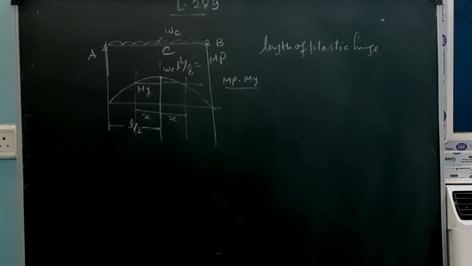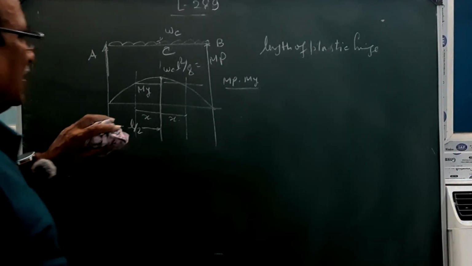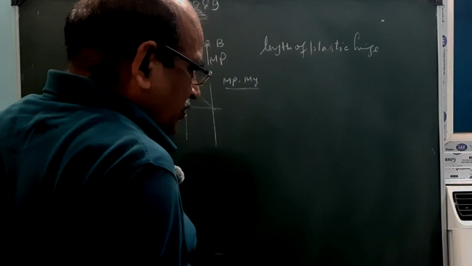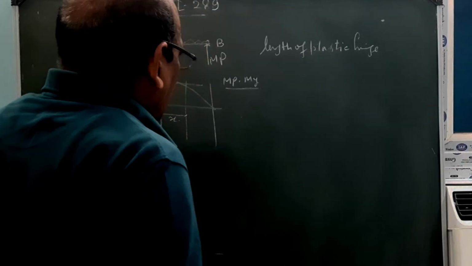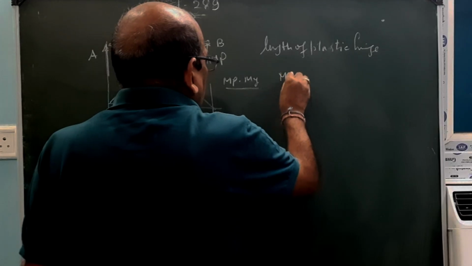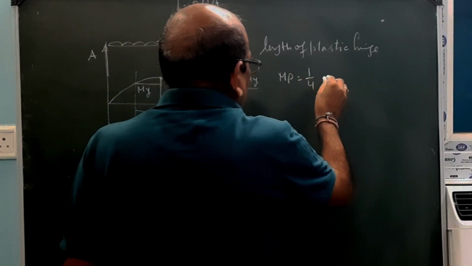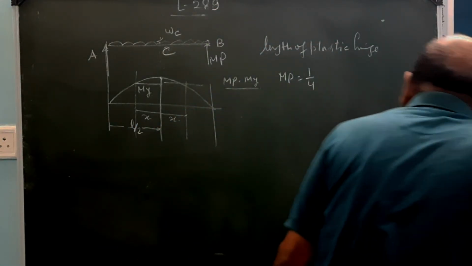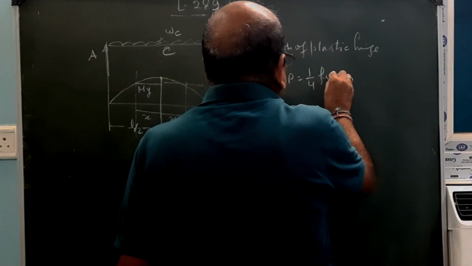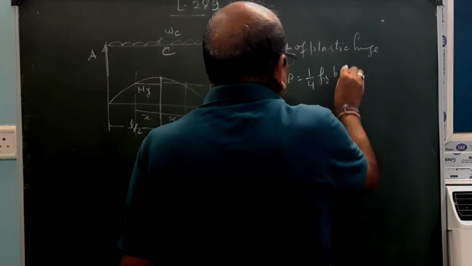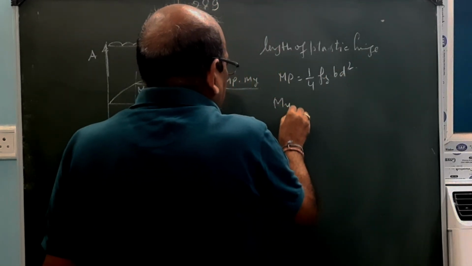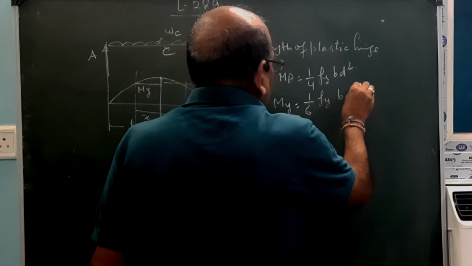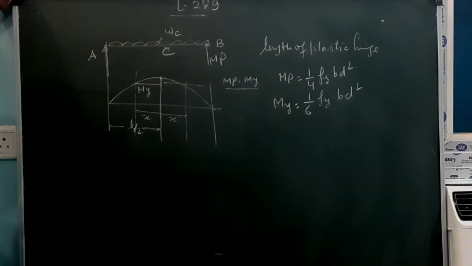Everyone, let us try to understand this thing. This Mp is how much at this point? Mp equals 1 by 4 Fy into Bd square, and My equals 1 by 6 Fy into Bd square. These are the values for this thing.